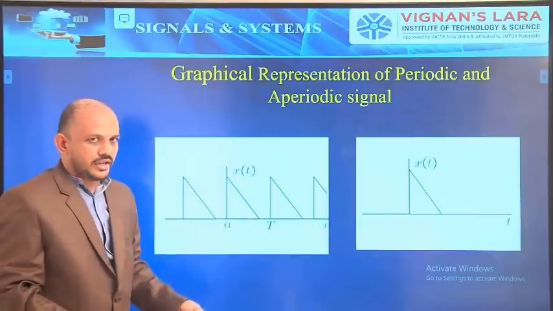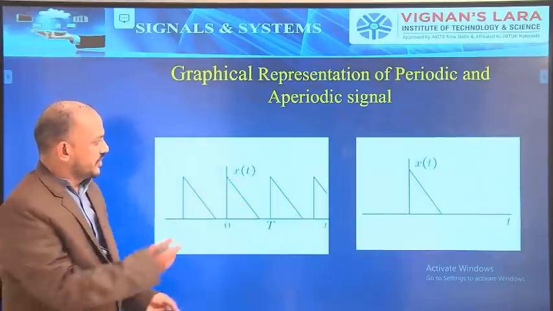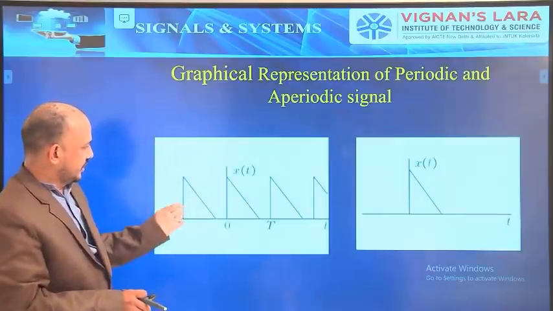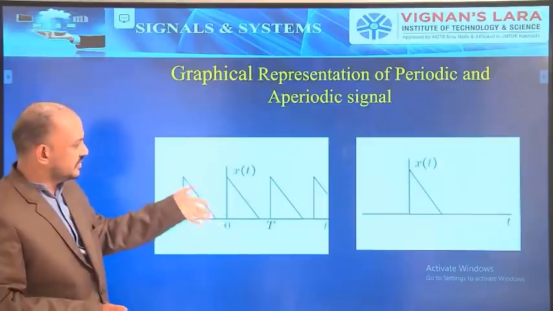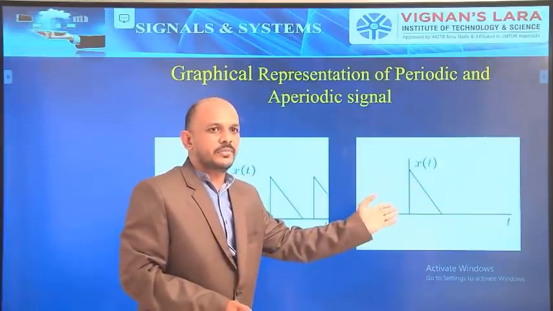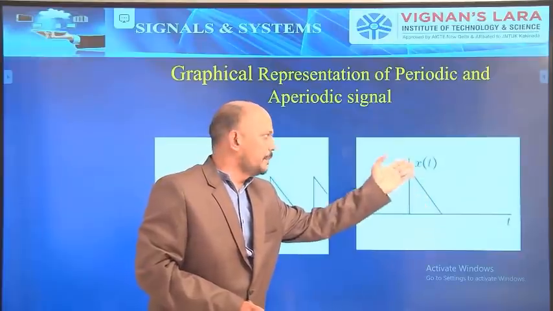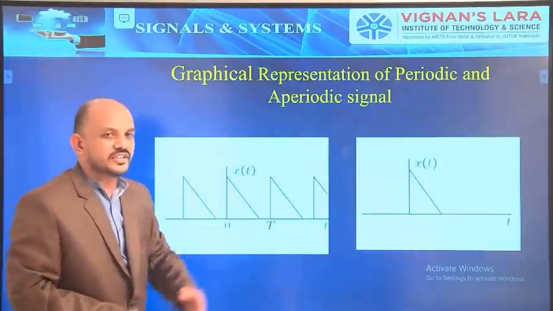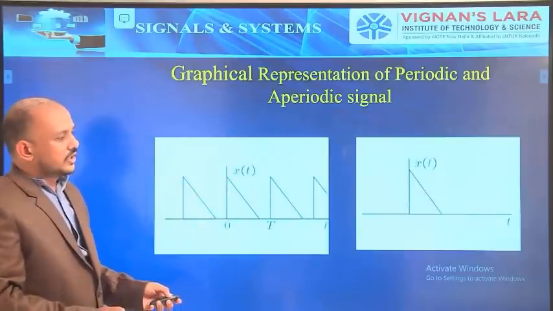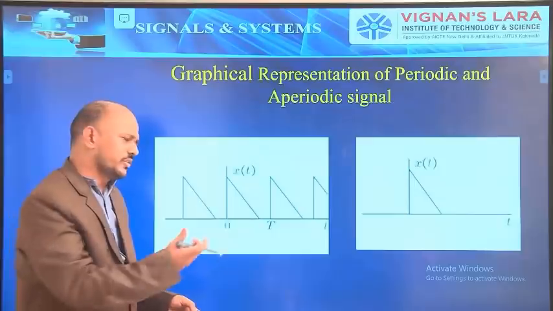Actually, this slide is for you to identify which one is periodic and which one is aperiodic. On seeing this, you can say that here the signal is repeating, so you can easily say this is a periodic signal. Here there is no repetition of the signal, so on seeing this diagram, you can say this is an aperiodic signal. For that reason, I put the last two slides for your reference. These are all continuous. You can go through the digital also.